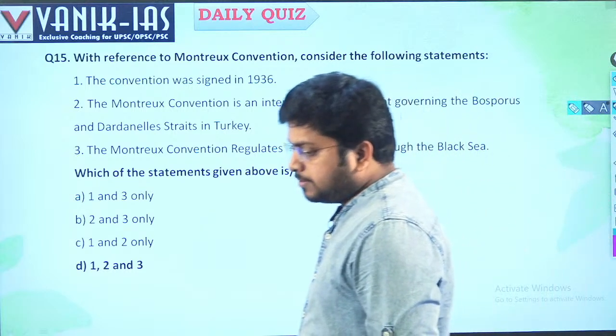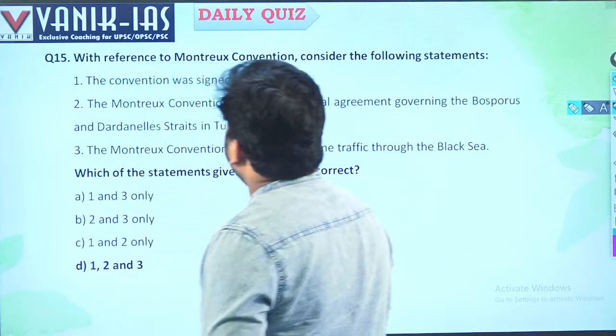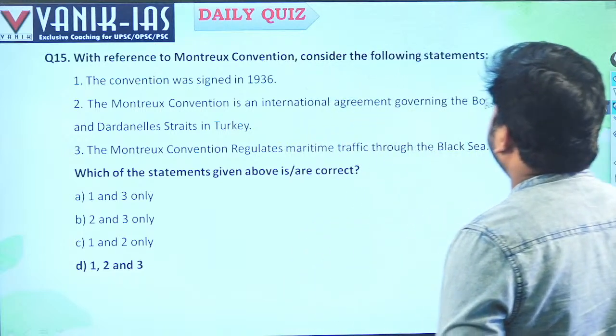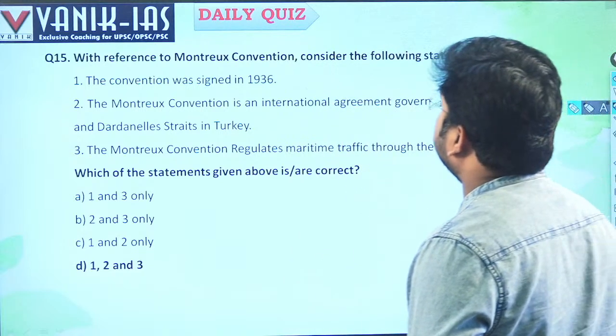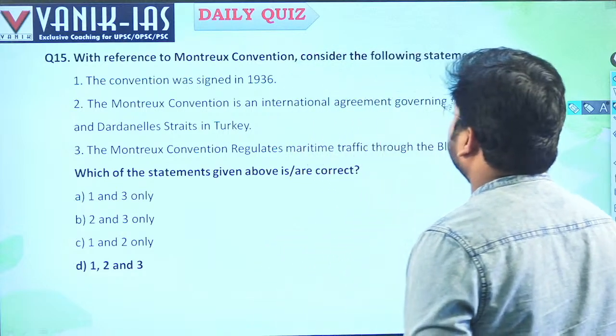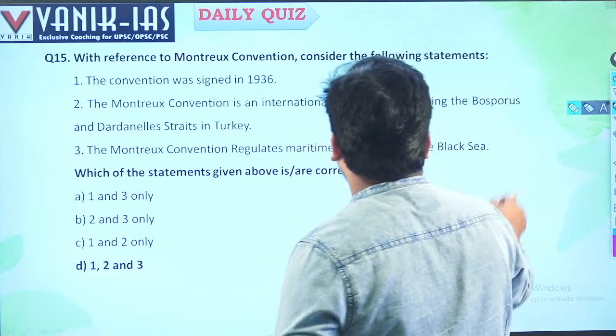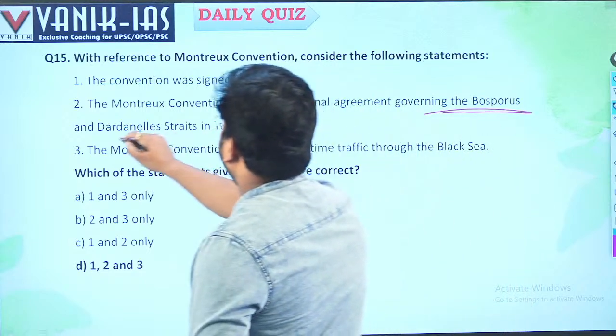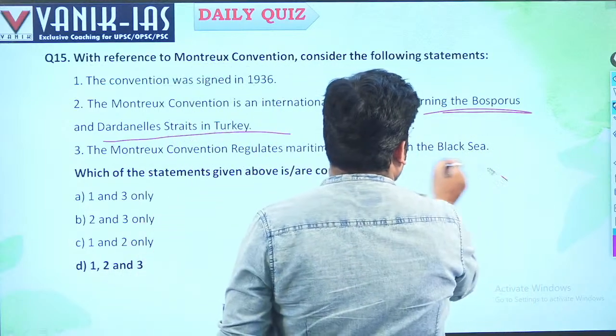Okay. Next. With reference to Montreux Convention, consider the following statements. Montreux Convention was signed in 1936. It is an international agreement governing the Bosphorus and Dardanelles straits. Where is the Bosphorus? See, it is near the Black Sea.